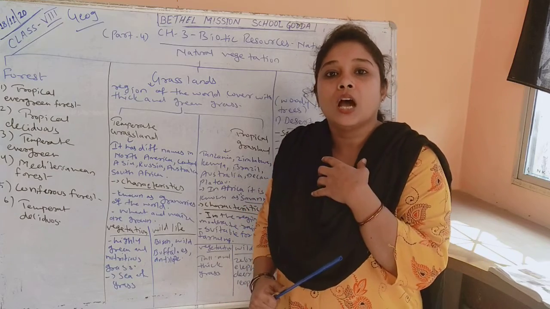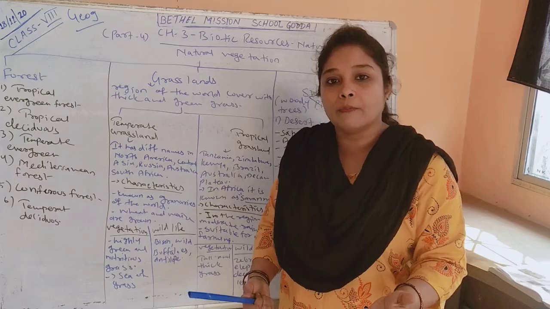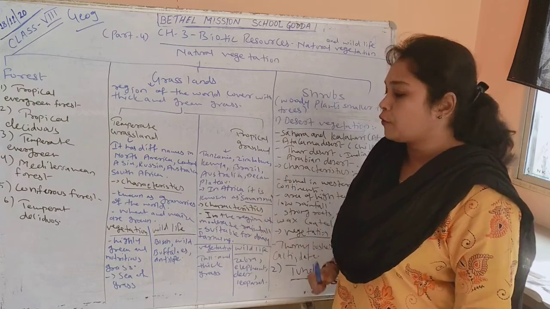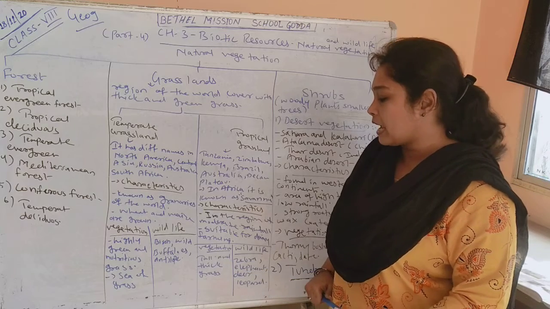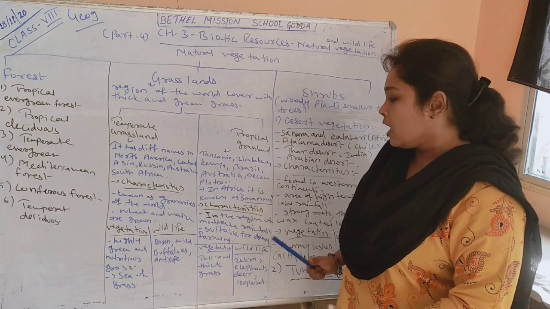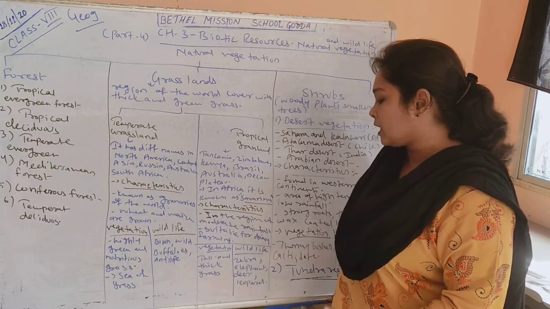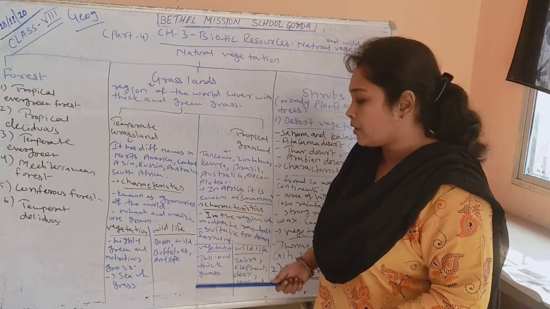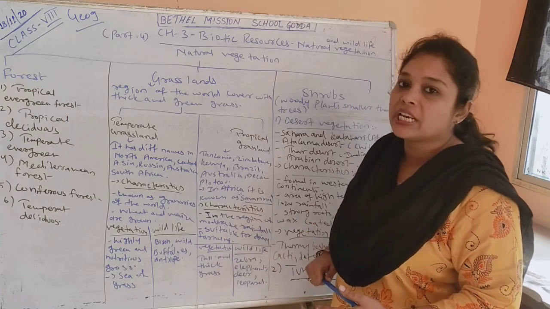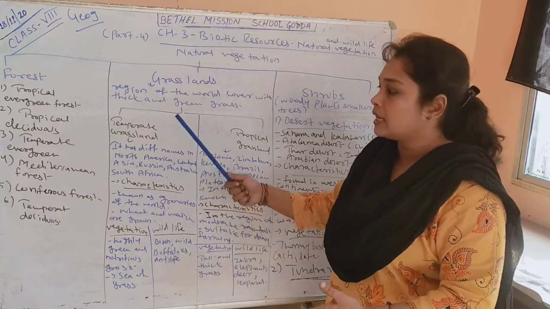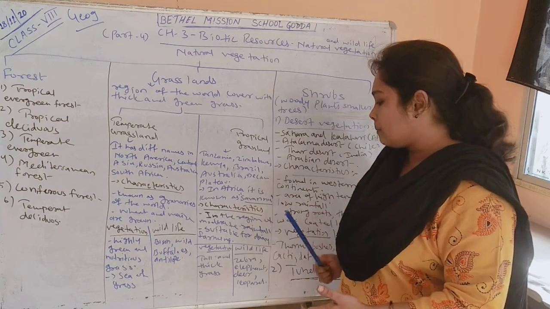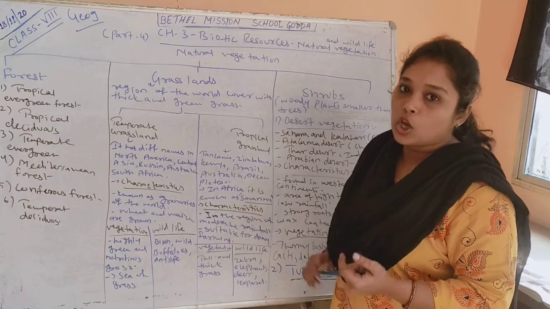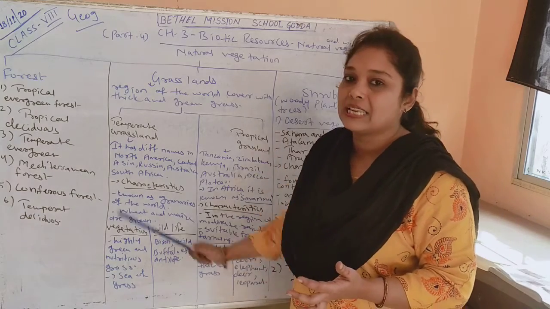Okay, good food for the birds, or you can say for dairy farming or dairy product farming. Now, when we talk about the natural vegetation of tropical grassland, it has tall and thick grasses, and you can find zebra, elephant, deer and leopard in this tropical grassland. And in temperate grassland you can find bison, wild buffaloes and antelopes. These animals are there in the temperate grasslands, and zebra, elephant, deer and leopard can be found in the tropical grassland. So I hope you have understood about the tropical grassland and forest.